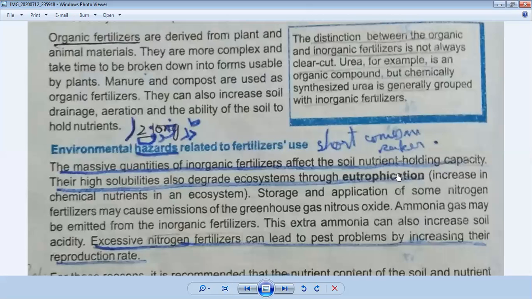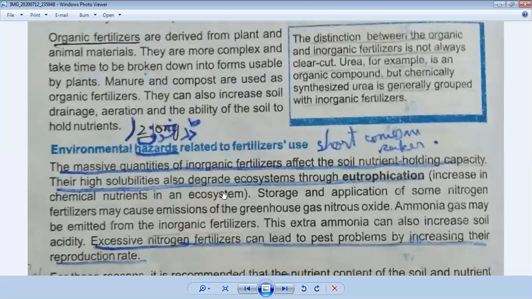This is very important for short questions. For your board exam, for example, define eutrophication. It always comes in the board exam. So what is eutrophication? Its answer is given in your bracket: increase in chemical nutrients in an ecosystem. If there is an increase of elements in an ecosystem, it can cause eutrophication. So you have to underline it in your book.